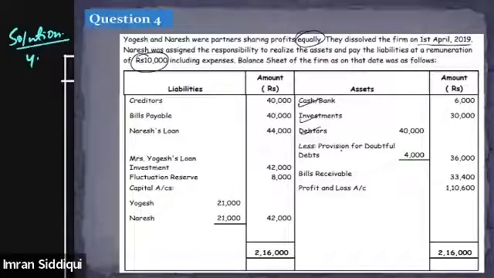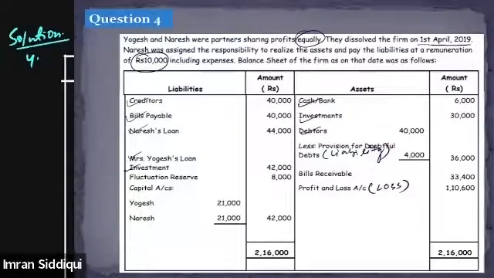As discussed in the previous class, provision for doubtful debt, I've told you that it will be treated as a liability. Then bills receivable, profit and loss. This is a debit balance of the profit and loss, so this is considered as a loss. Then creditors, bills payable, Naresh loan, Mrs. Yogesh loan, investment fluctuation fund, capital account, capital balances of both the parties.